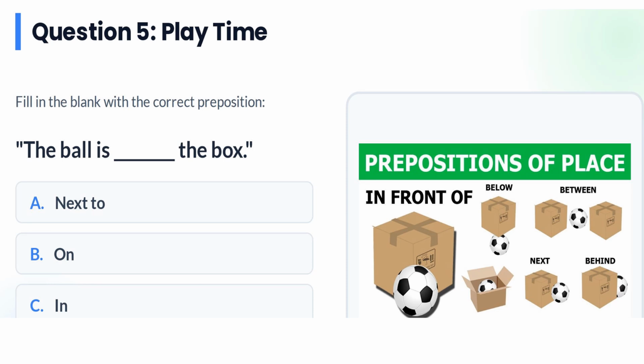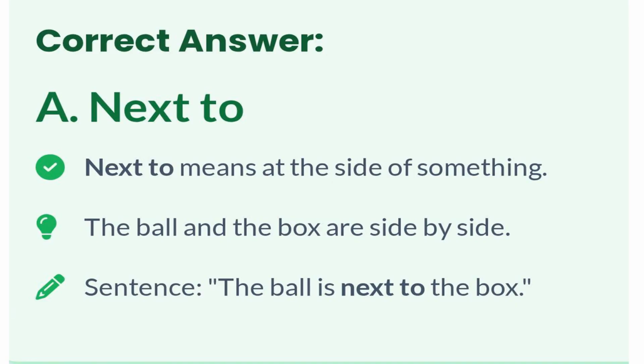Question 5, playtime. The ball is dash the box. Prepositions of place: in front, below, between, next to, behind. Correct answer is next to. Next to means at the side of something. The ball and the box are side by side. Sentence: the ball is next to the box.